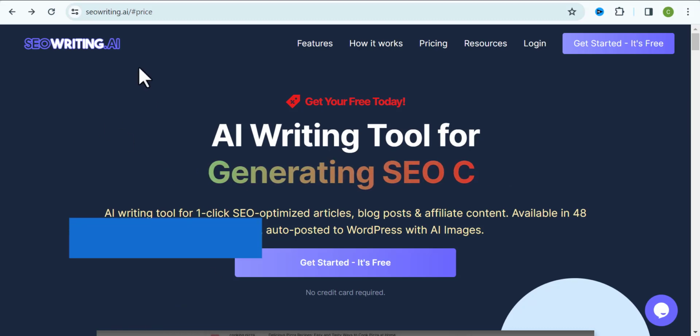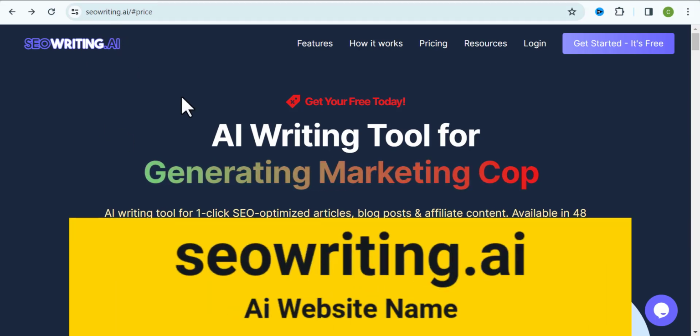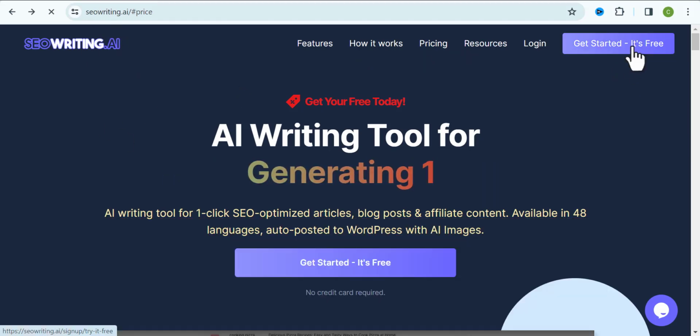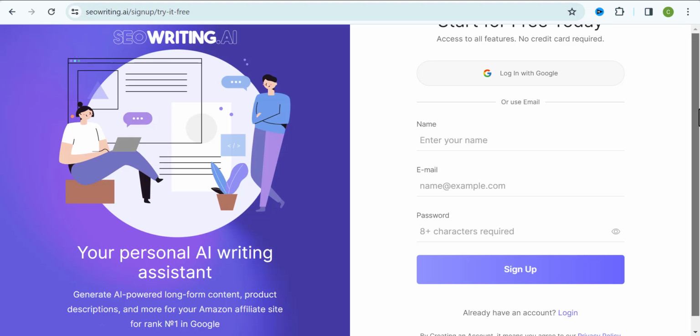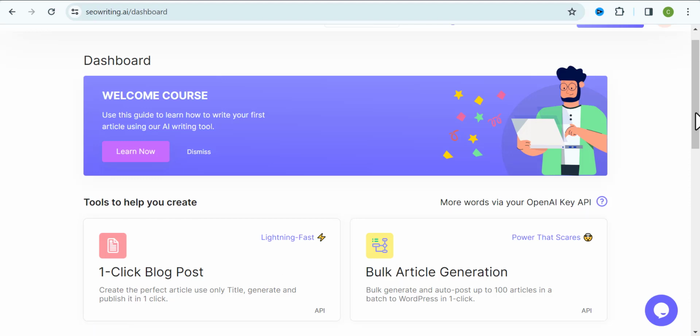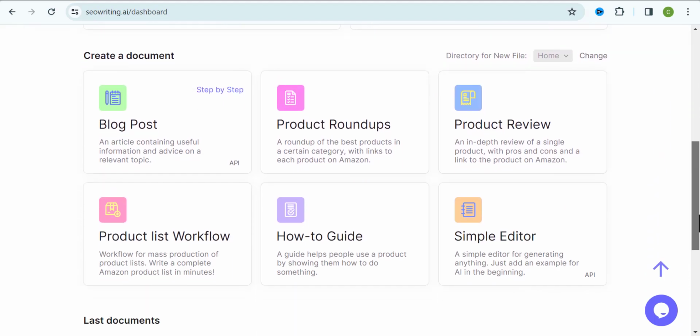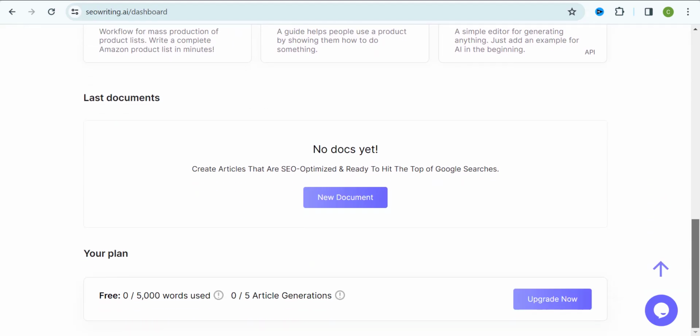You want to come over to SEOwriting.ai to create a free account. So this is the perfect AI tool that has helped me and many others write better blog posts, and I'll show you how to use this tool the right way to generate professional blog posts. And once your account has been created, you'll be credited with over 5,000 words for free, and you can use this to make a few dollars online for yourself.